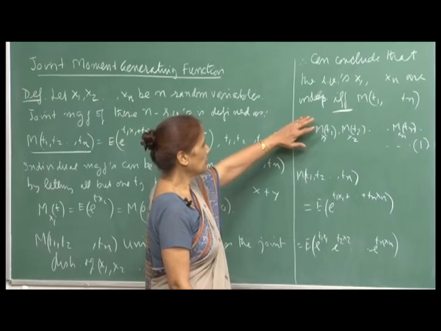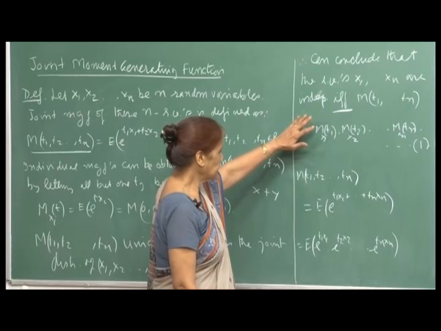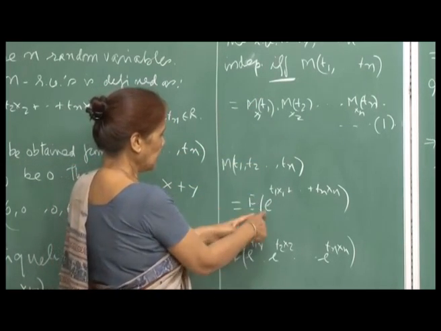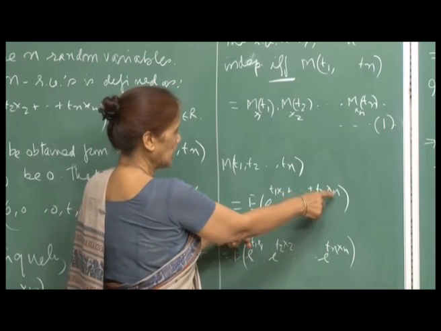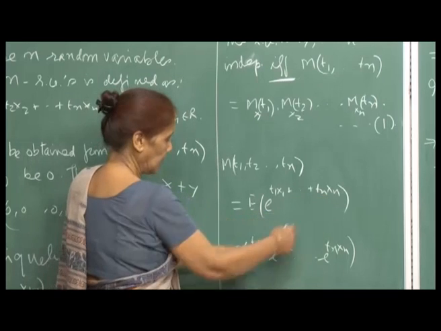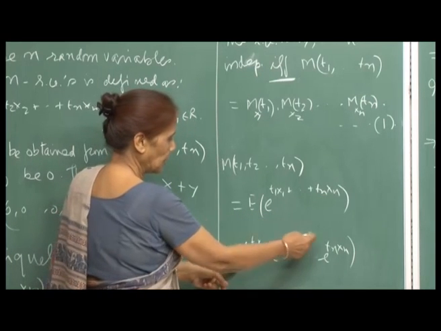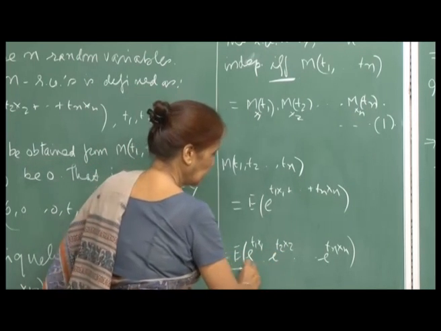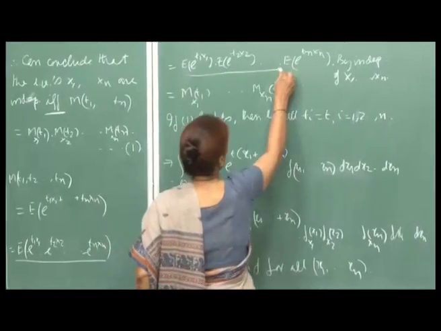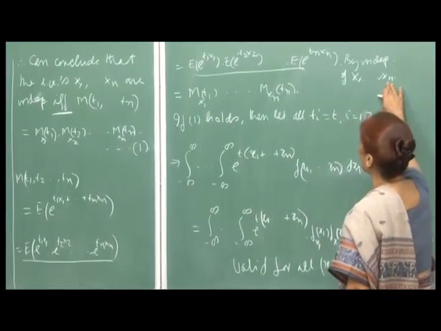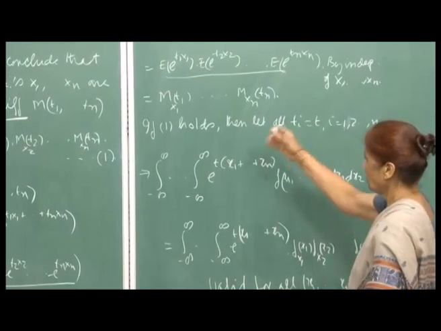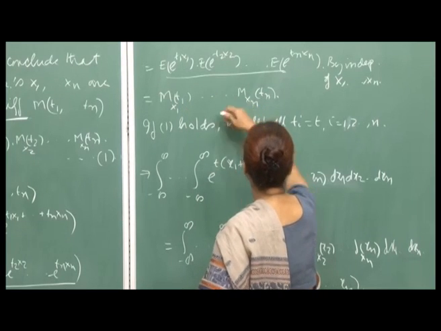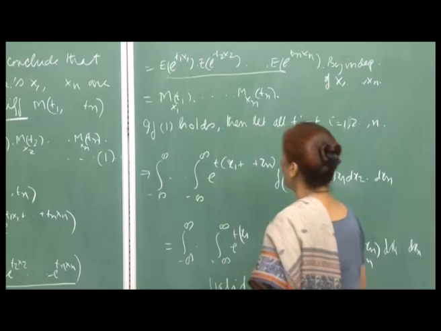Let us show the if and only if part. If they are independent, then the result follows immediately, because you write the expectation of e raised to t 1 x 1 plus up to t n x n as a product, and because x 1, x 2, x n are independent, I can take the expectation inside, giving a product of the expectations. It immediately follows that this is the MGF of x 1, up to the MGF of x n. Now, the other way.